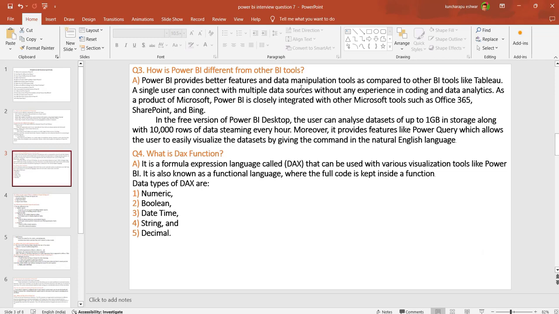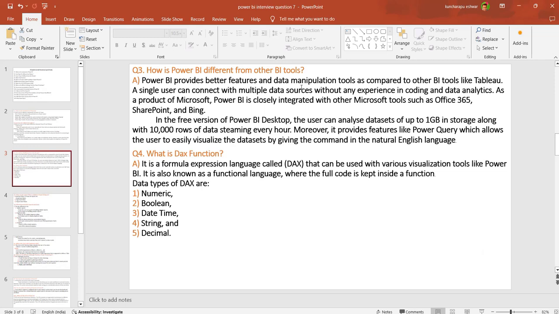As a product, Microsoft Power BI is a cloud service that interacts with other Microsoft tools such as Office 365 and SharePoint. In the free version of Power BI Desktop, you can analyze data up to 1 GB of storage alone, and 10,000 rows of data is still very fast. Moreover, it provides features like Power Query, which makes it easy to visualize the data set and gives commands in natural English language.